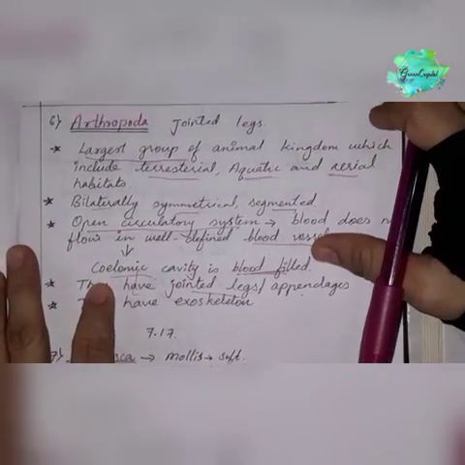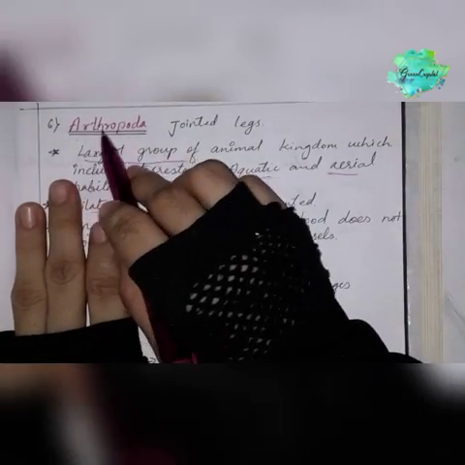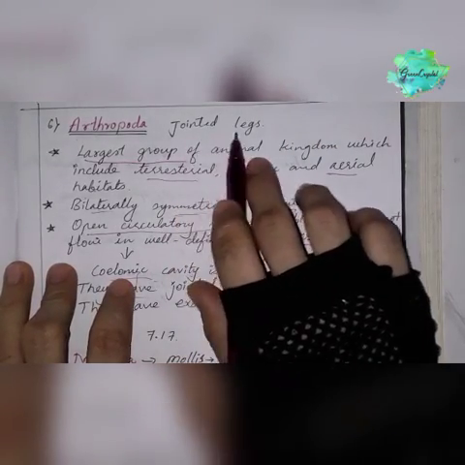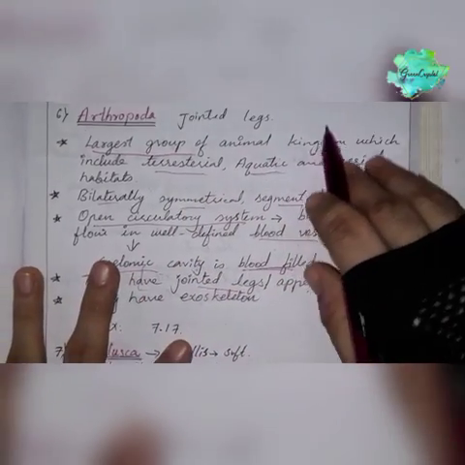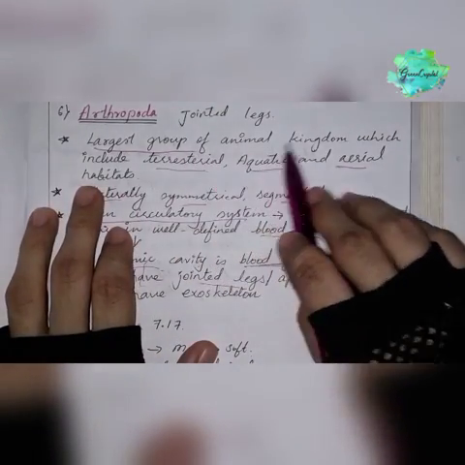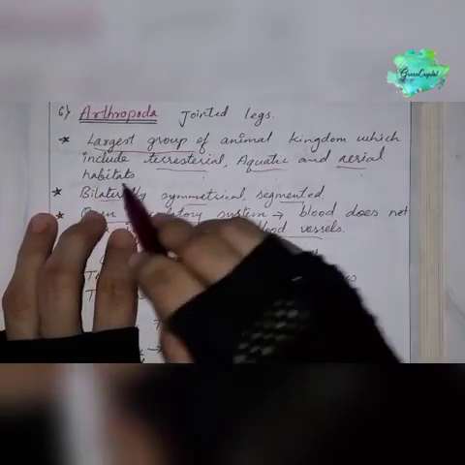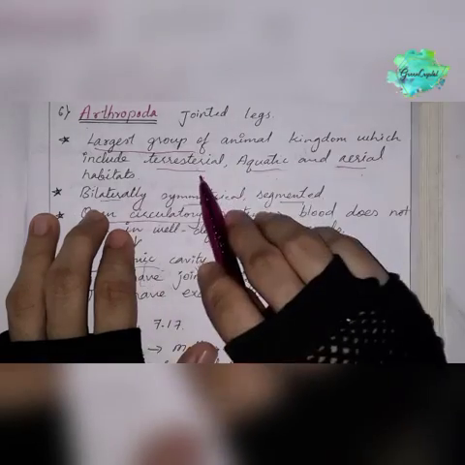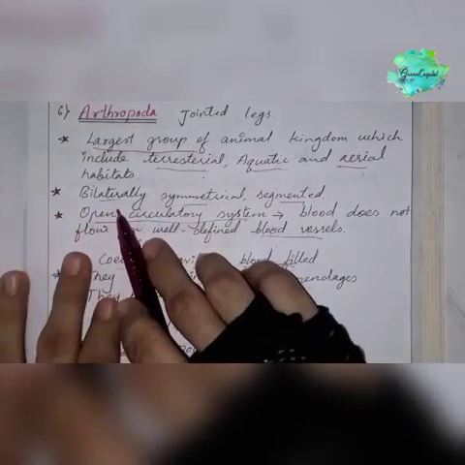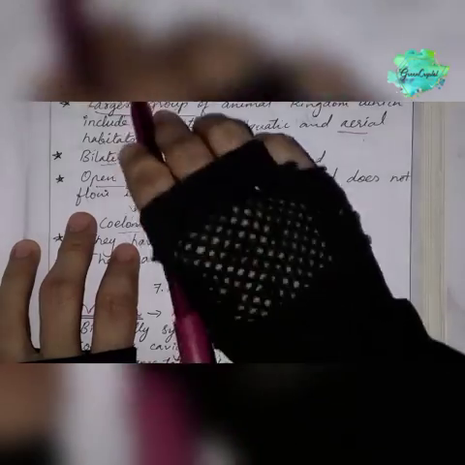the sixth phylum, that is Arthropoda. The name Arthropoda itself shows it: arthro means, see here, jointed legs. Okay, having jointed legs. Arthropoda have jointed legs, and this is one of the largest groups of the animal kingdom, which includes terrestrial, aquatic and aerial habitats. They are bilaterally symmetrical, segmented, with an open circulatory system, a new feature here in Arthropoda.